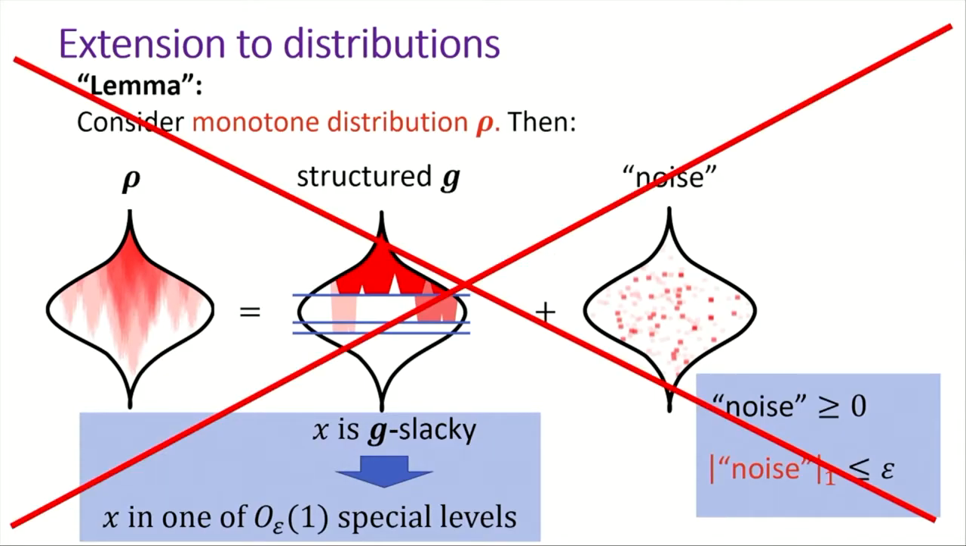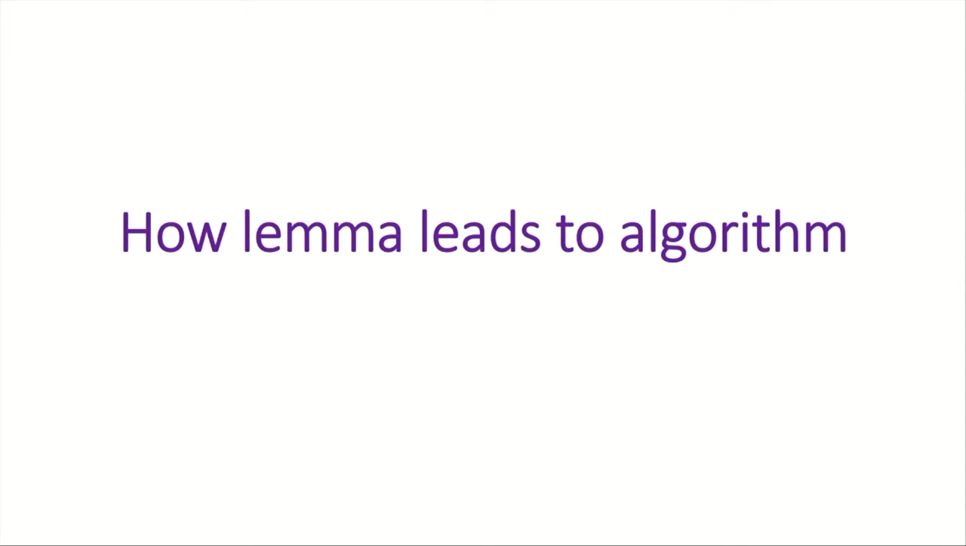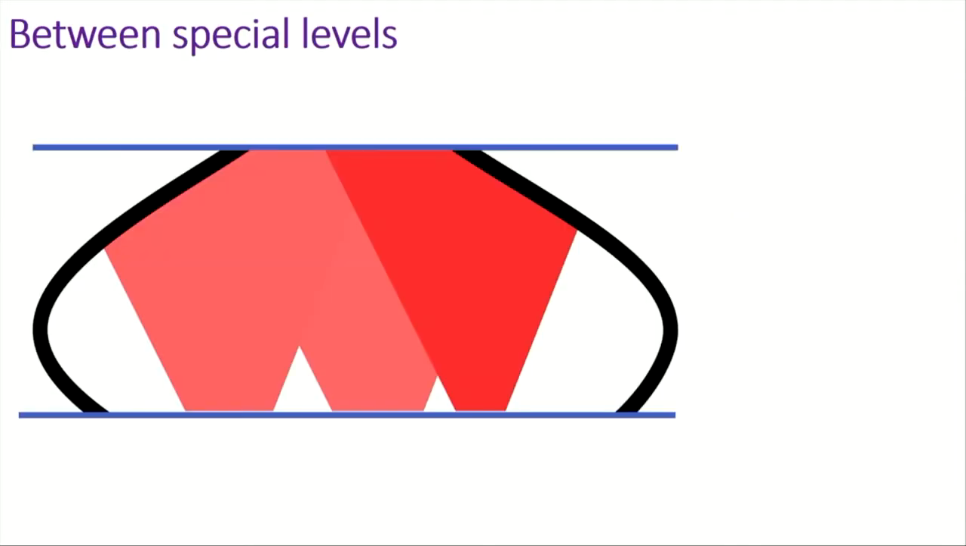And we have to fix that by introducing weights. So we assign a weight to each of the levels of the Boolean cube. And instead of bounding the number of these special levels, we bound their total weight. And then with appropriate choice of the weights, the similar lemma turns out to be true. So now let me sketch how this lemma roughly leads to an algorithm.